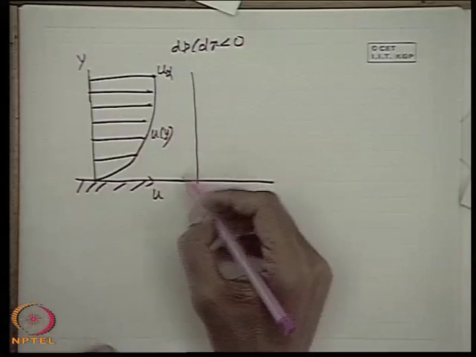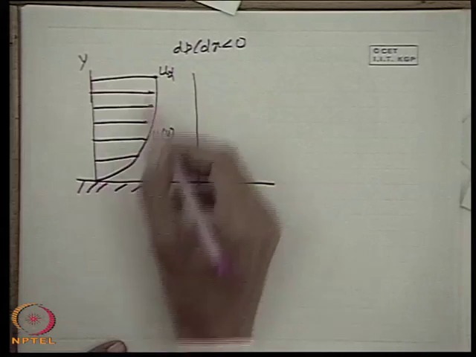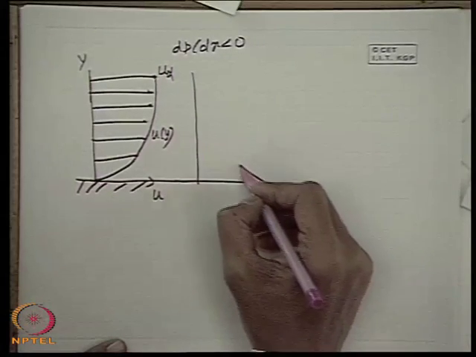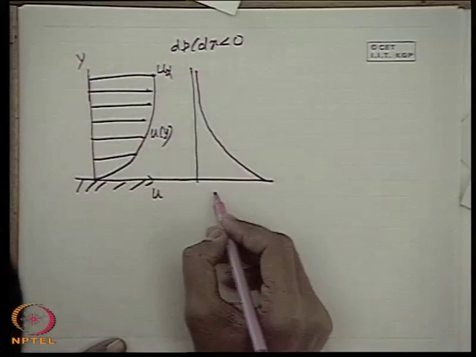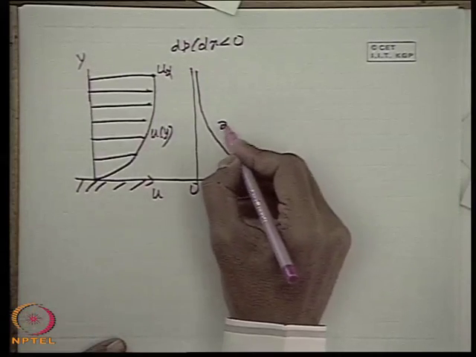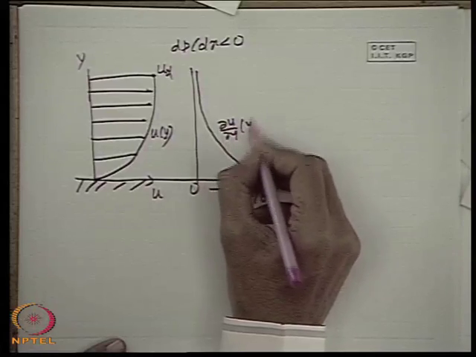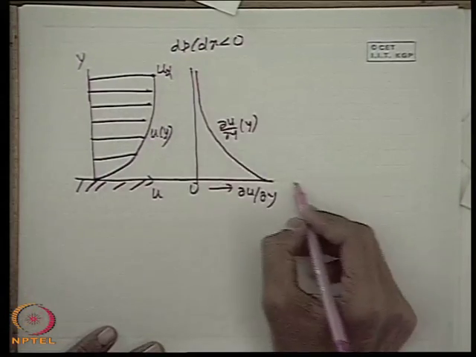Now, if we draw the slope, the variation of ∂u/∂y, it is maximum here and it is going to be 0. That means the ∂u/∂y profile is like this. So, this direction is y, this direction now ∂u/∂y. This is 0. So, this is ∂u/∂y at y. That means ∂u/∂y from a very high value at the wall gradually approaches 0.